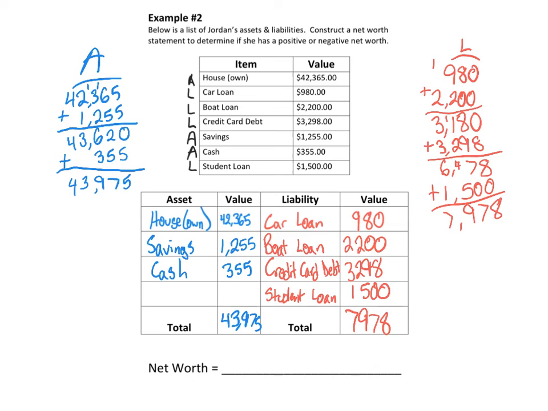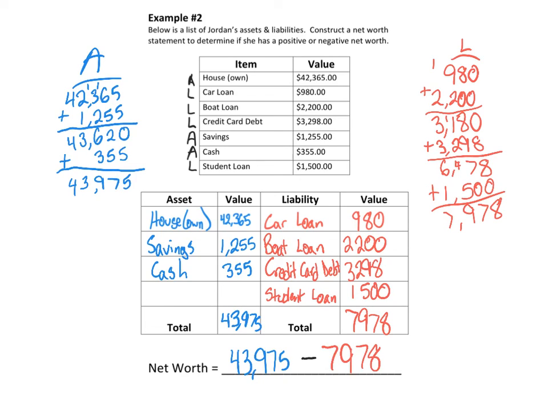So since our instructions say just to construct a net worth statement, that means we don't actually have to do all the extra math. We've done enough so far. So we would put our assets, which is 43,975. We're subtracting by our liabilities, which is 7,978.